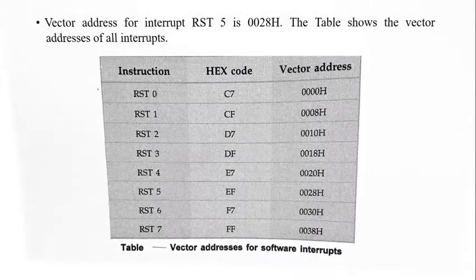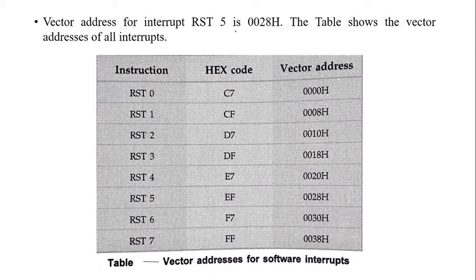Now the vector address of the interrupt RST5 is 0028H, that is the hexadecimal address of RST5. The table shows the vector addresses of all interrupts. So we have RST0, RST1, RST2, RST3, RST4, RST5, 6 and 7, and for them we have hex codes. For RST0 we have C7, for 1 we have CF, for 2 we have D7, for 3 we have DF, for 4 we have E7, for 5 we have EF, for 6 we have F7 and for 7 we have FF.